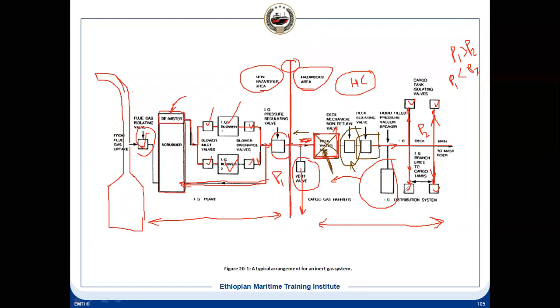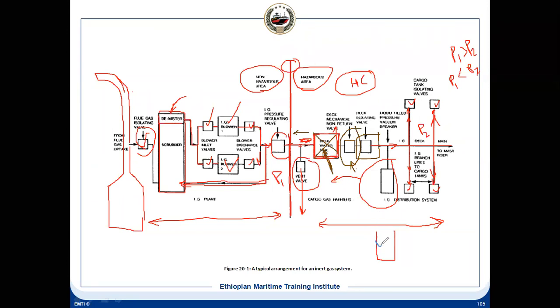So there is one equipment you have, this is called the pressure vacuum breaker. What is that actually? It's like this. You have a pot which is containing water. So it is filled with water.